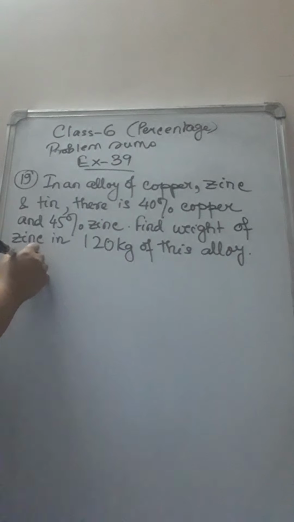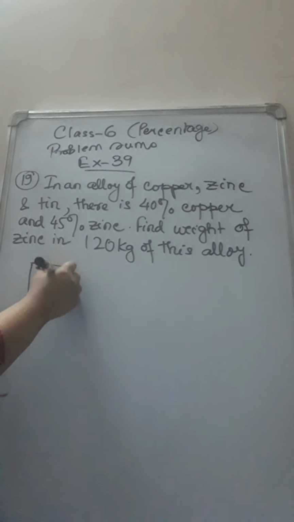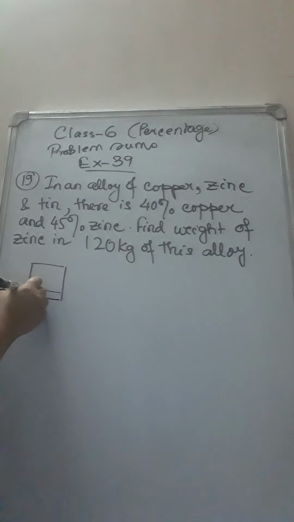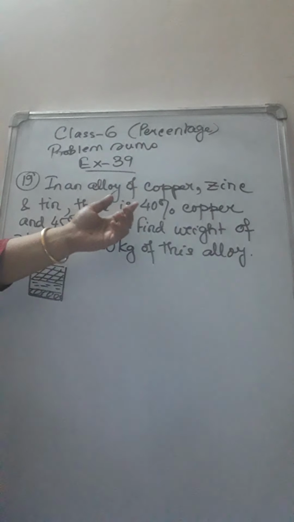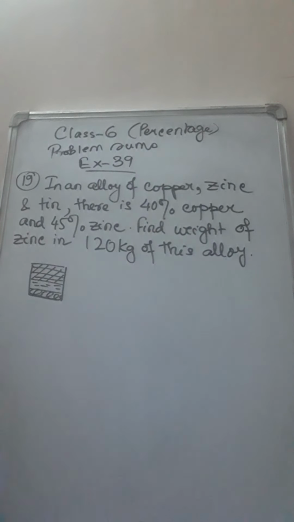So suppose this is an alloy which is made up of copper, zinc and tin. So this alloy is made up of these three, and their different percentages, how much the different substances are present, is given.